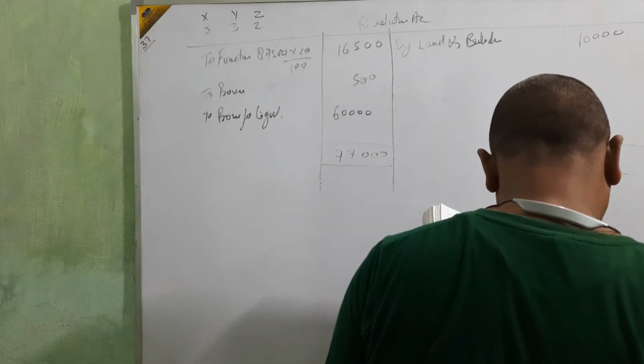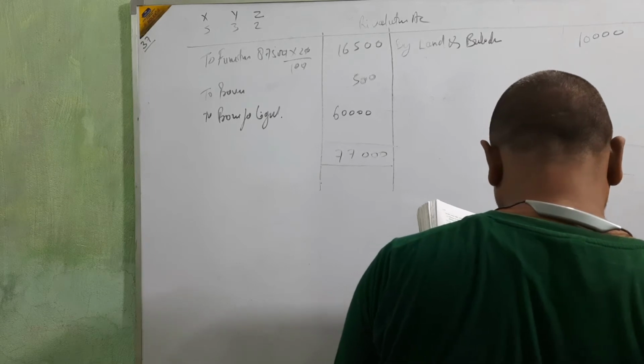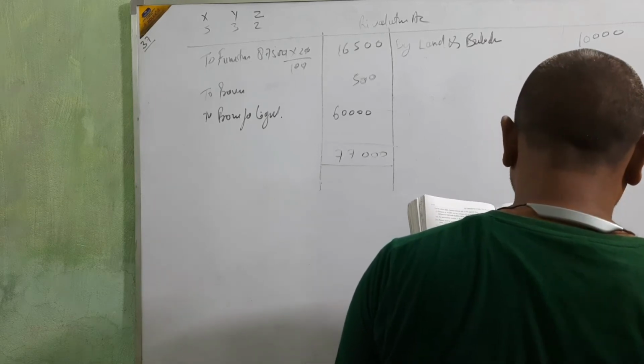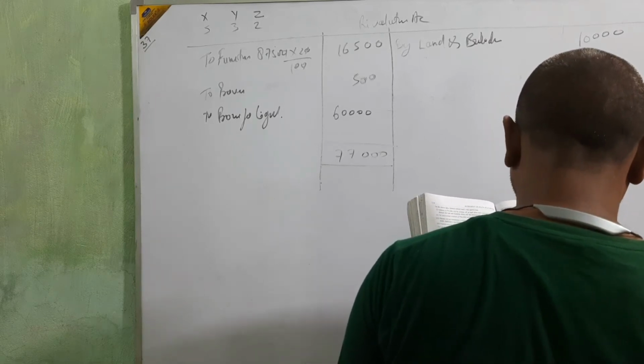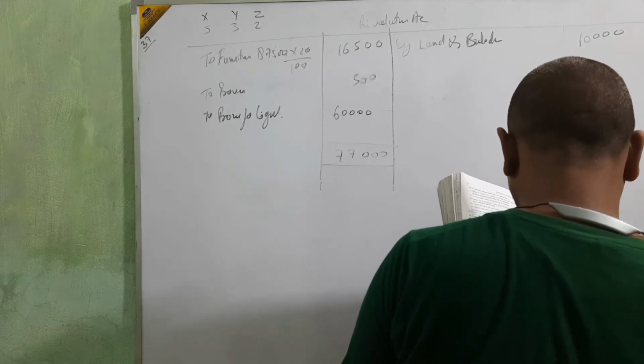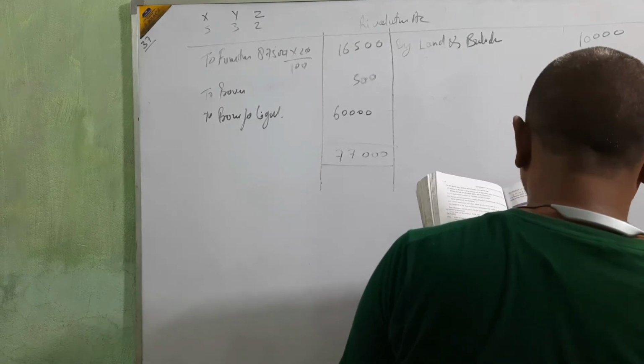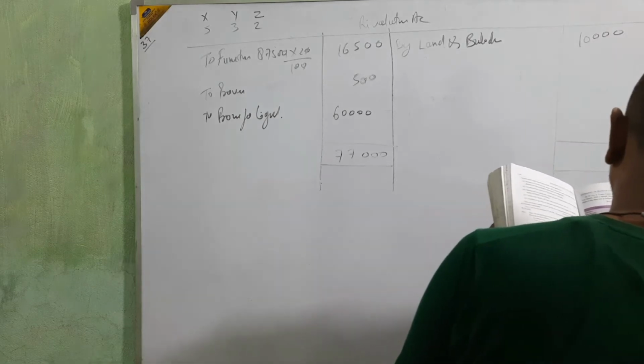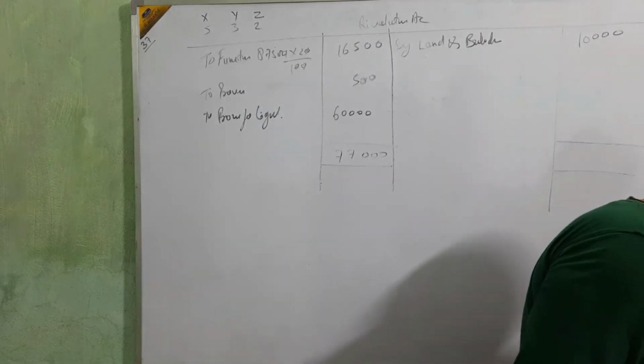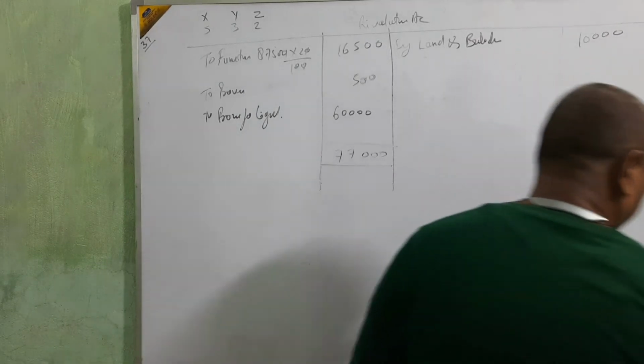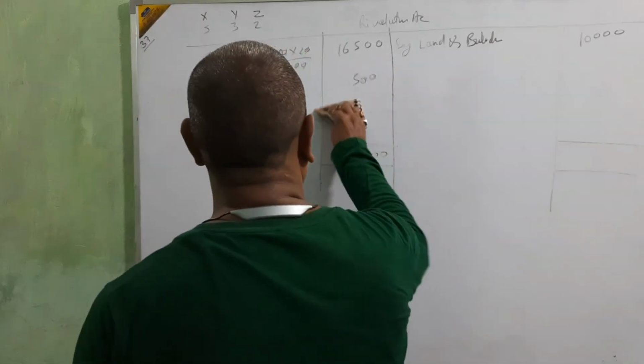Loss on revaluation. Legal claim is given in the balance sheet as 57,500, and the new is 60,000, so we are not showing 60,000.